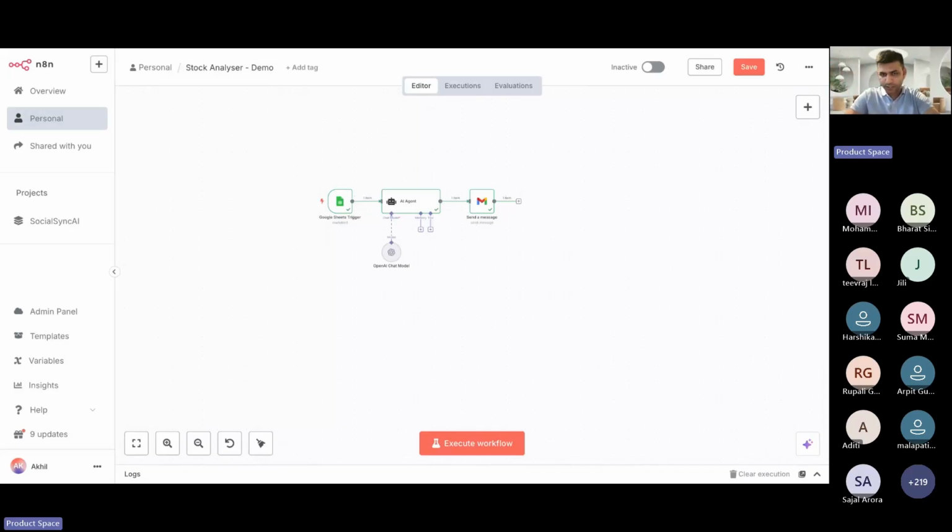Does the Google Sheet trigger immediately? Yes, it triggers initially. For the client ID and all, you will get it from here. I'll share the link in the chat, Varun. We'll be sharing a detailed, line by line explanation guide as well, so stay till the end of the session. I'll explain that as well.